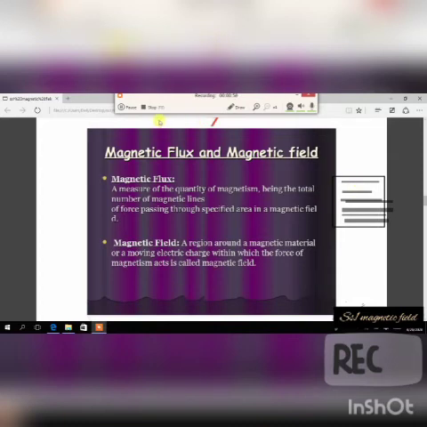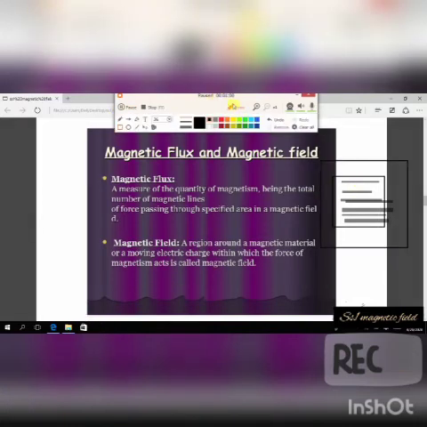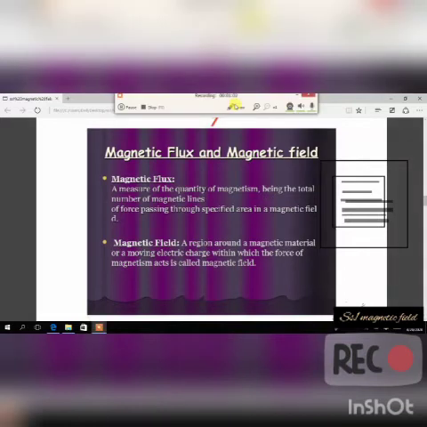There's something I really want to say again. Can you see something that I just did now? Because I read it now and I just noticed. It is a measure, let's say now, of the quantity of what? The total number of what? Magnetic lines. That is the total number of these lines. Are you following? The total number of magnetic lines of force passing through a specified area. See the specified area, this small box is the specified area. That is what they are trying to tell you, that this specified area is also in a magnetic field. That means this big box now is what?